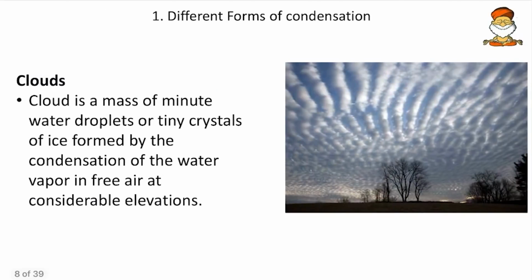And then come to the next form of condensation, the cloud. This is the actual one. Here the condensation happens in the upper atmosphere. As and when the wind carrying moisture rises up, it expands. Whenever it expands, it cools adiabatically. Adiabatic cooling means cooling by expansion in volume. Whenever it cools, cloud formation occurs.